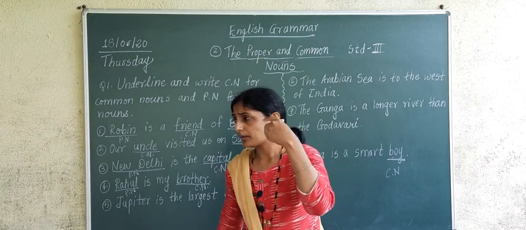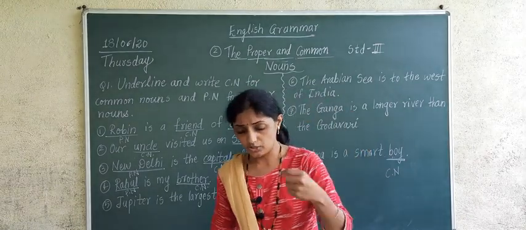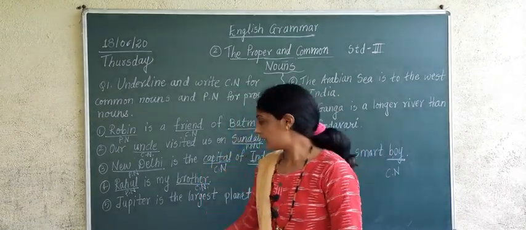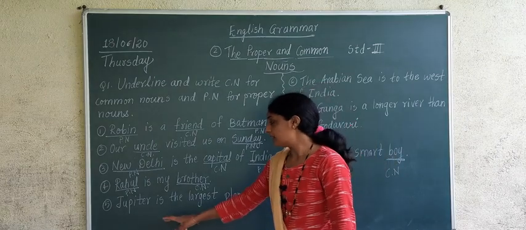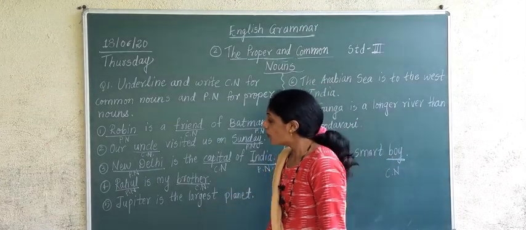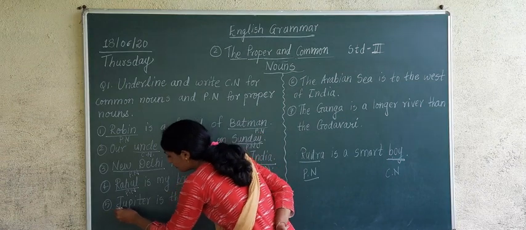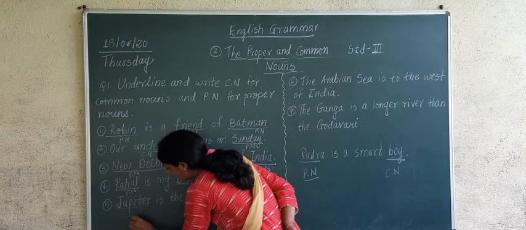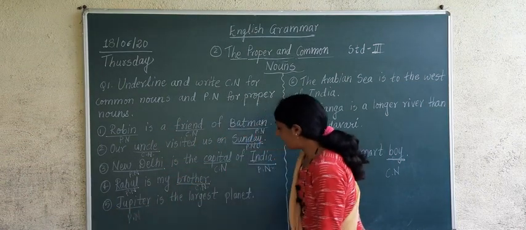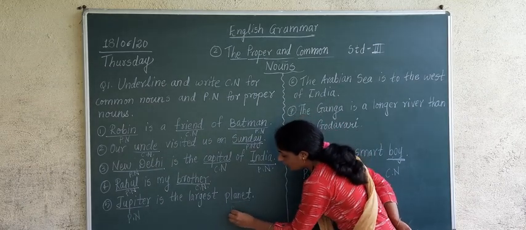Means there are many planets in the space, so we cannot count each and every planet. Here it is told that Jupiter is name of a planet. So word Jupiter will become proper noun and planet will be common noun.